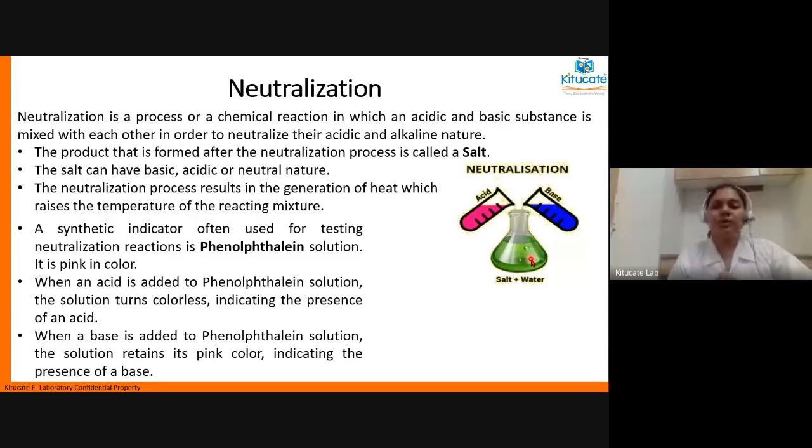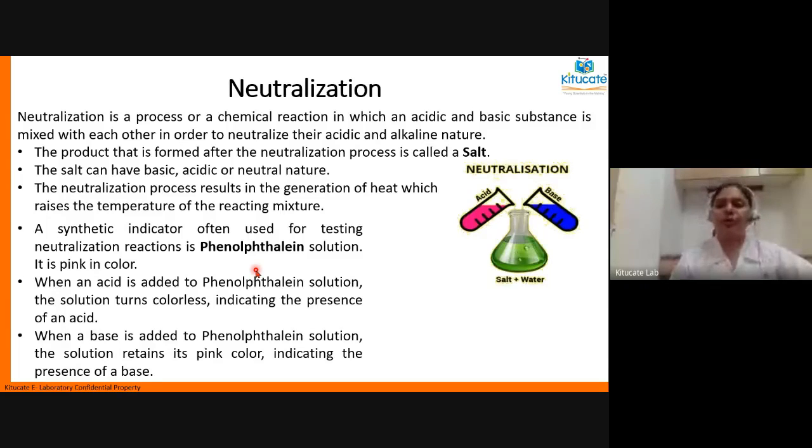So what we do is we use indicators in solution form. One of those indicators is called phenolphthalein. It's a chemical indicator which turns pink when it is added to base, and which is transparent in neutral and acid. It appears just like water. Only when it comes in contact with a base, it turns pink.